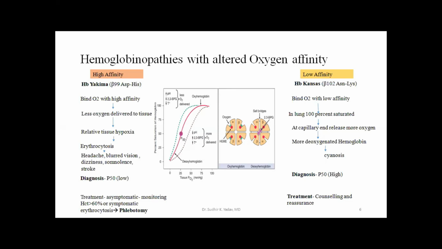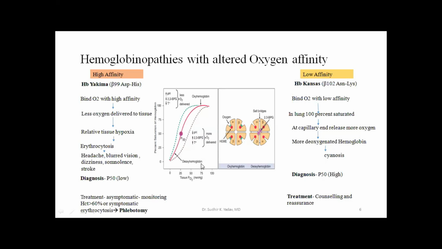For low affinity, you should remember hemoglobin Kansas. The hemoglobin binds with the oxygen very loosely, so it has low affinity for the oxygen. It means in the lung it is 100% saturated, but even at higher tissue PO2, more and more oxygen can be released.